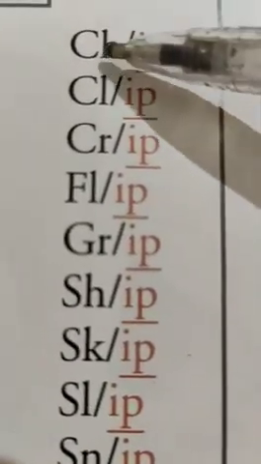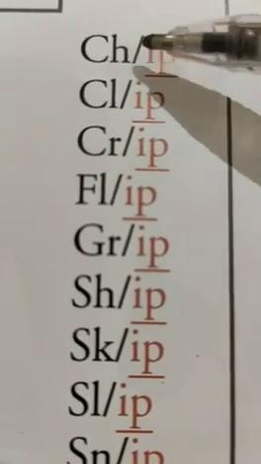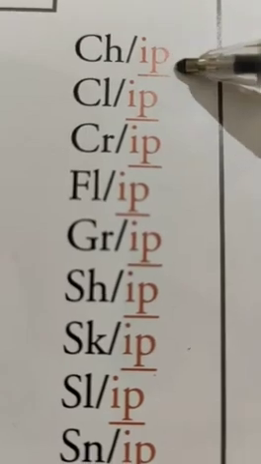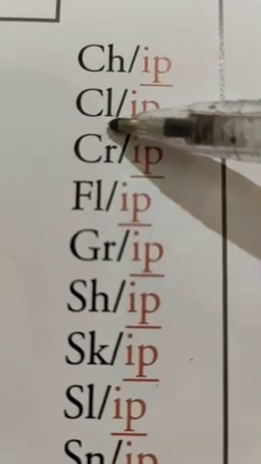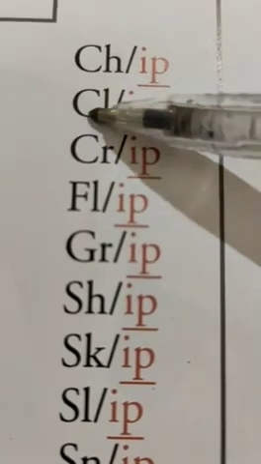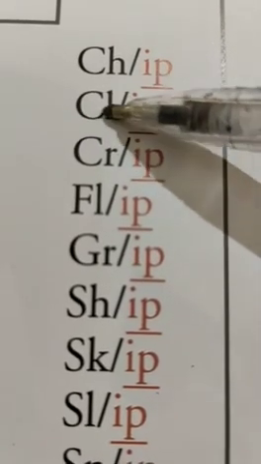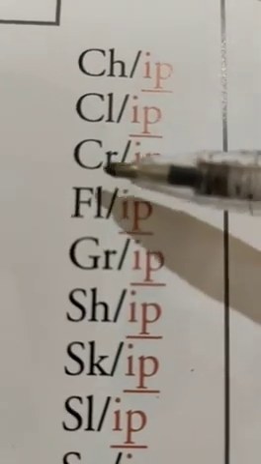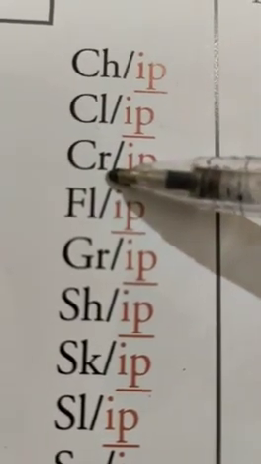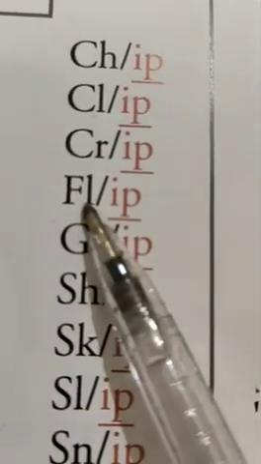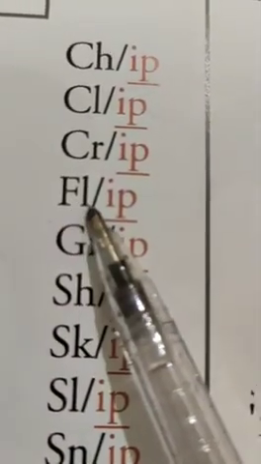Then C and H. Yes. Ch ip, chip. Cl ip, clip. C and L together. These two letters are together means cl. Cl ip, clip. Then C and R, cr. Cr ip, crip. Then fl, f and l.